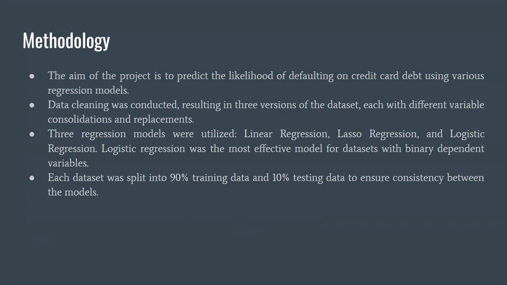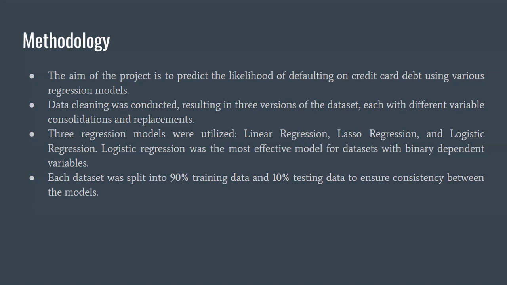The aim of the project was to determine the most effective model and independent variable to predict the likelihood of defaulting on credit card debt. The first thing we did was clean the data, resulting in 3 versions of the dataset. The first version was the raw data. The second version had some variables related to payment and bills consolidated into single variables, while the third version replaced the categorical variables with dummy variables.